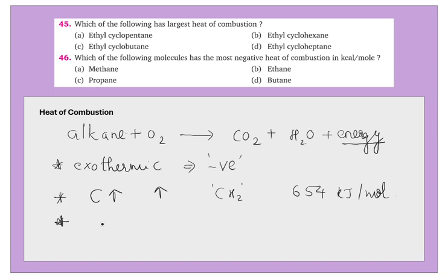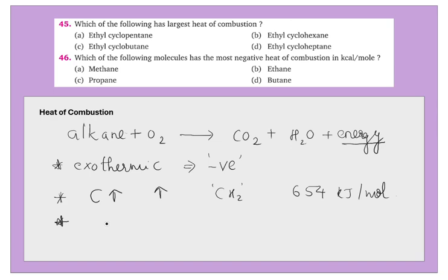Now, what about cycloalkanes? For cycloalkanes, it's something to do with the stability of molecules as well, up to the cyclohexane molecule. So what I mean is, the more the angle strain in a molecule, the less will be the stability. The lesser the stability, the higher the heat of combustion. That means for cyclopropane, the heat of combustion is greater than that of cyclobutane, then cyclopentane and cyclohexane.